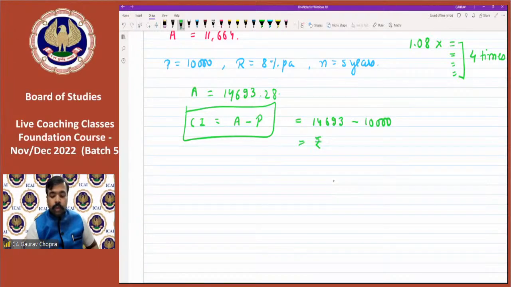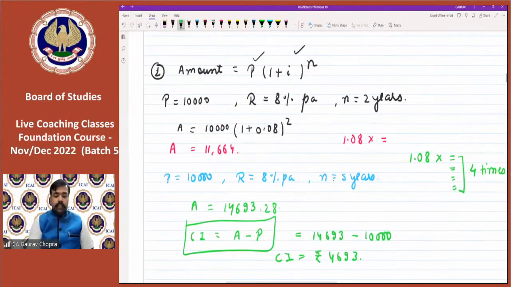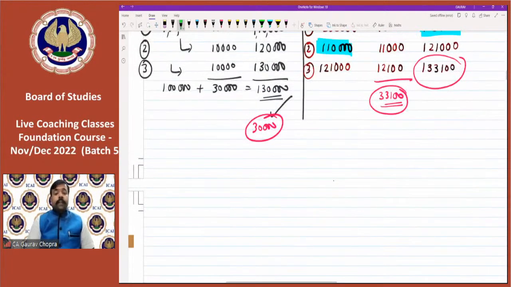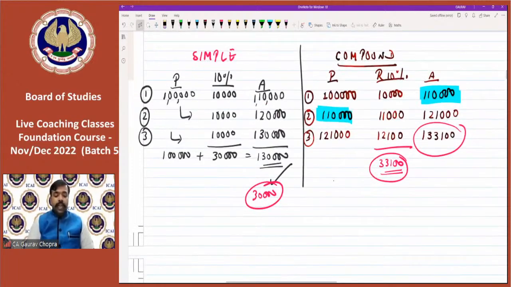So rupees 4,693 is the compound interest. It is simply the compound interest. So in compound interest, the interest keeps on changing every year. When we compare with simple interest, we can easily check that there is a difference in interest every year.